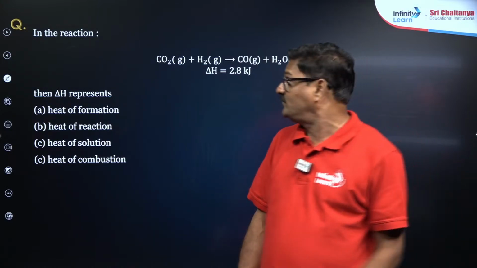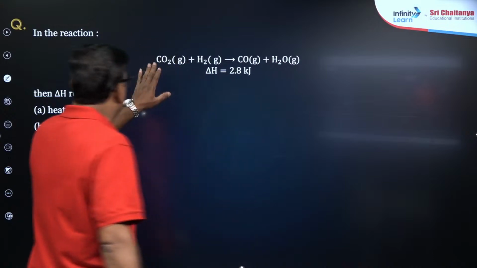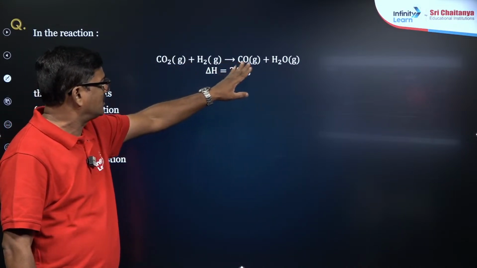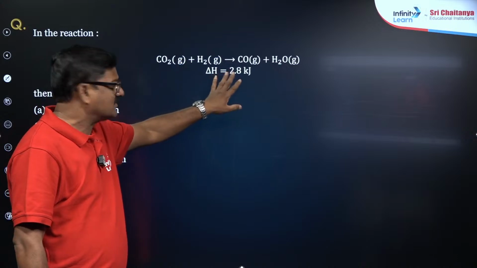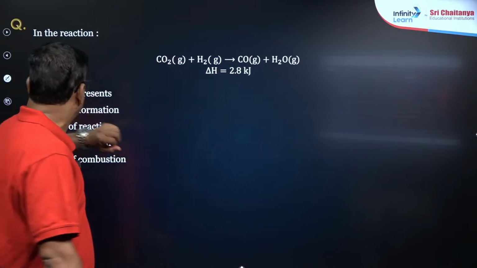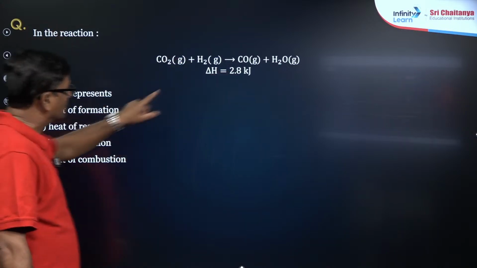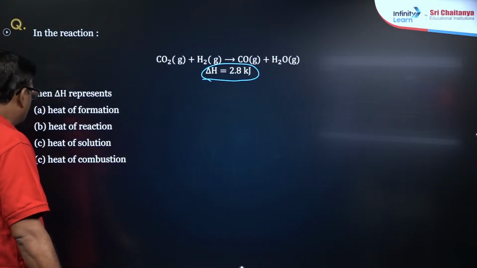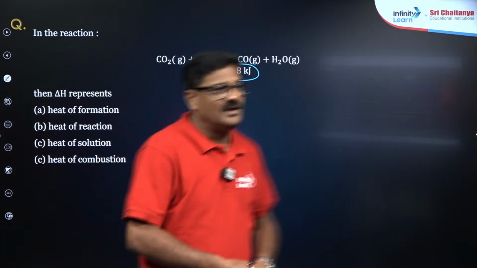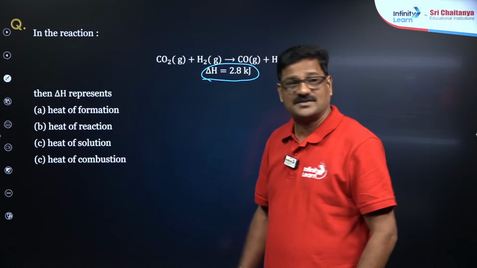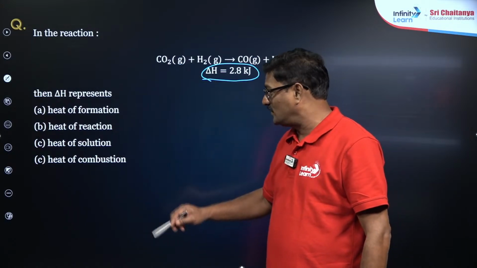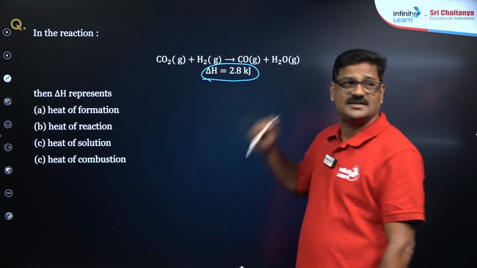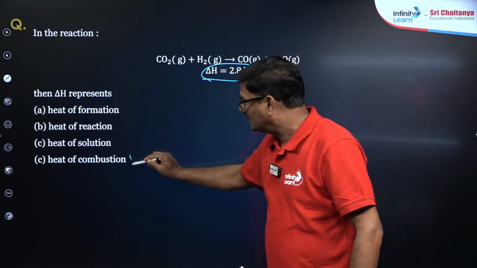Okay, get ready. In a reaction, carbon dioxide plus hydrogen gives rise to carbon monoxide and H2O. Delta H is given as 2.8 kilojoules. This delta H is heat of formation, heat of a reaction, heat of a solution, or heat of a combustion? There is no combustion happening here, wrong.